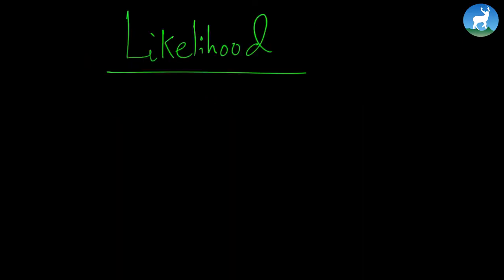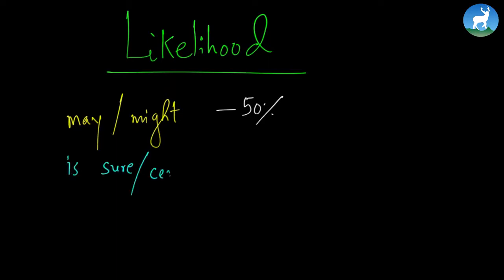Now let us go to the second topic, that is likelihood. We use structures like may or might when we talk about 50% probability of likelihood. Whenever there's a 50% chance of something happening, we use may or might. We also use it's sure or certain or bound to.